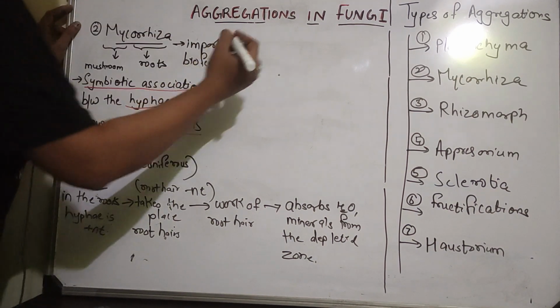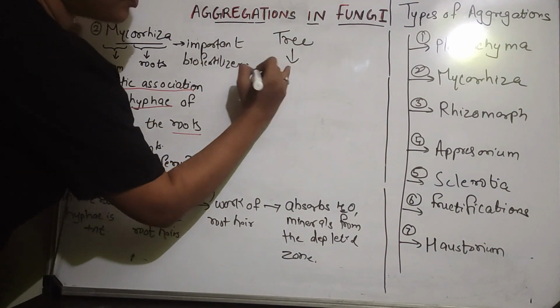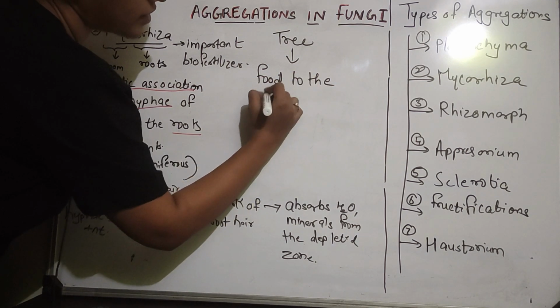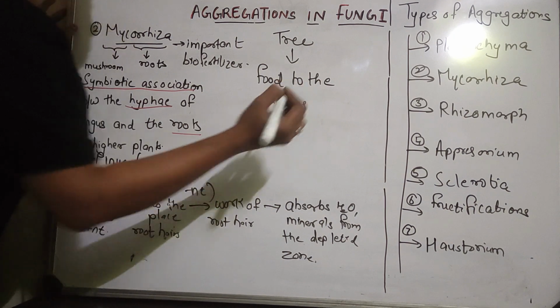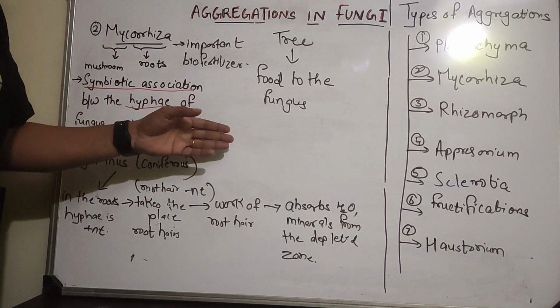Then what is the work of the tree? What does the tree provide? Tree provides food to the fungus, right? Because fungi are heterotrophic organisms, they cannot prepare their own food.